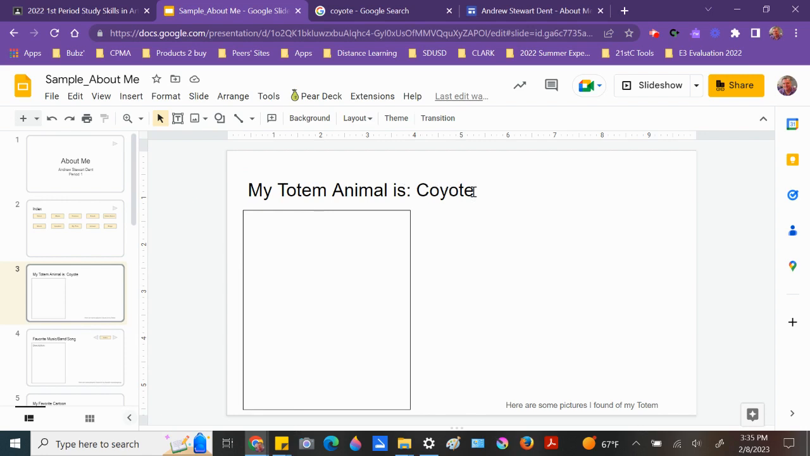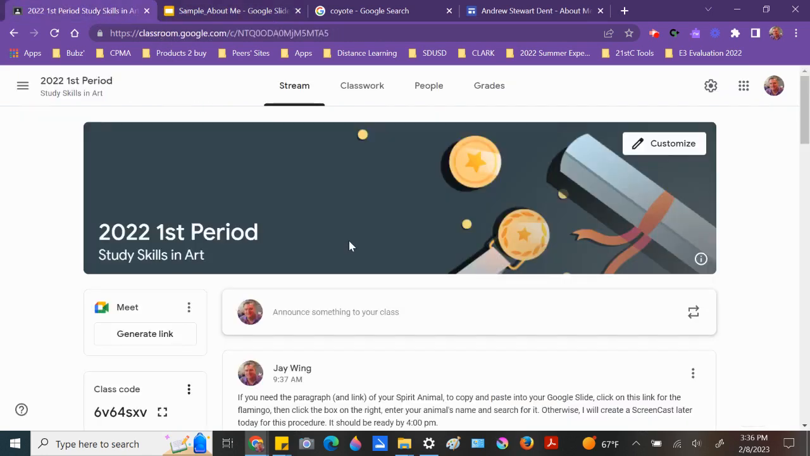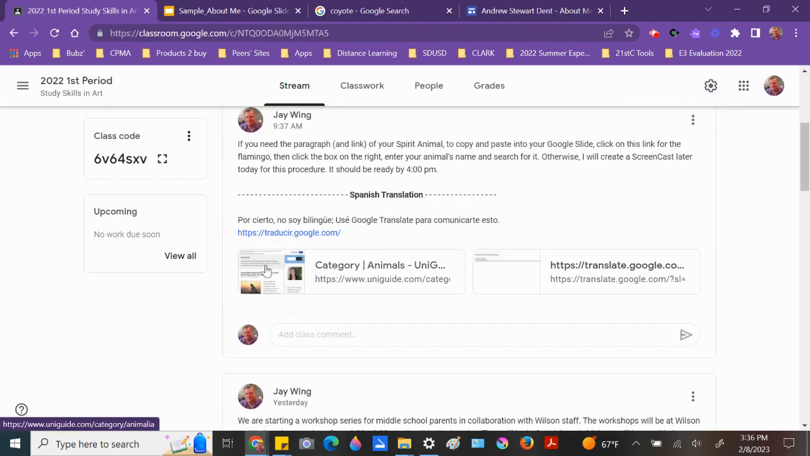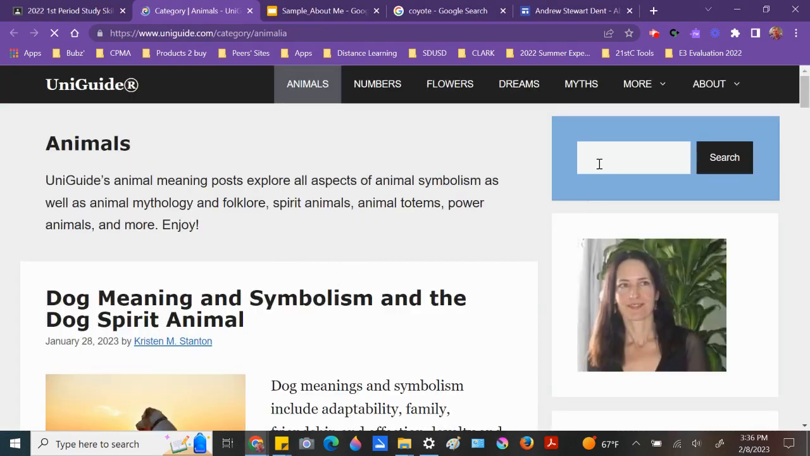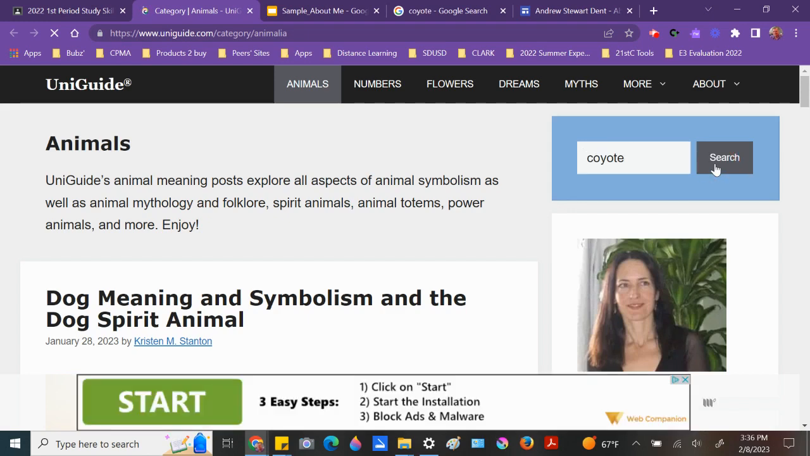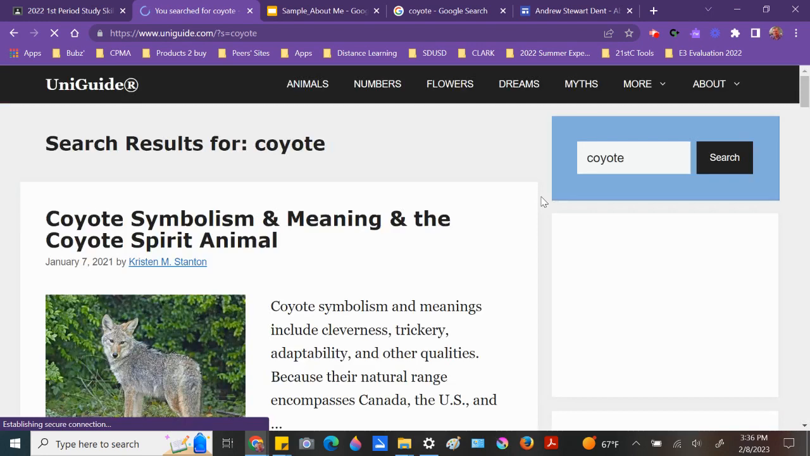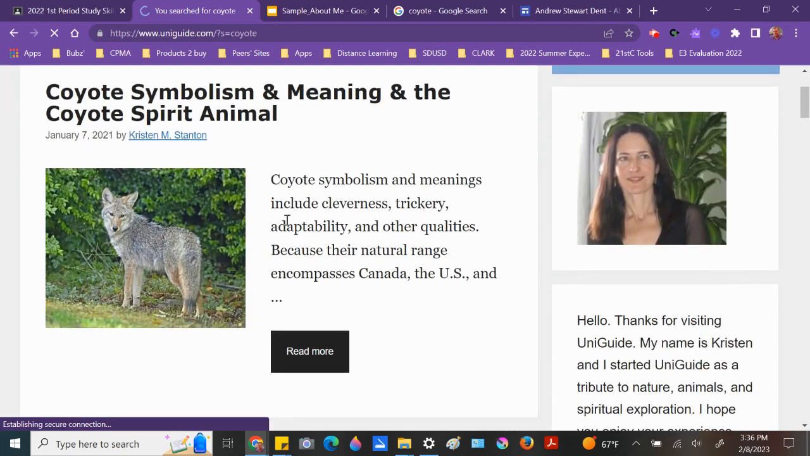If you know what the animal is, but you didn't copy and paste the text, here's how you find that text to copy and paste. In Google Classroom, click on this link and then over here in the search engine, type in the animal and click search. This will take you to this page.